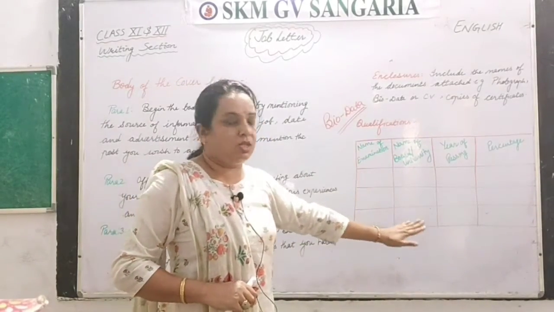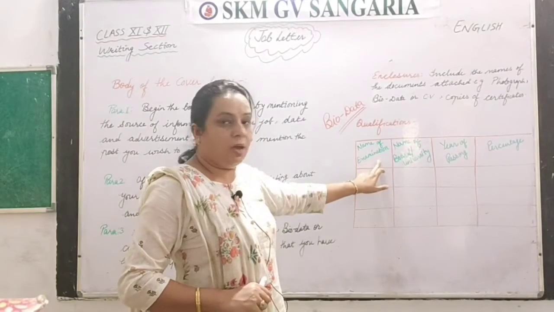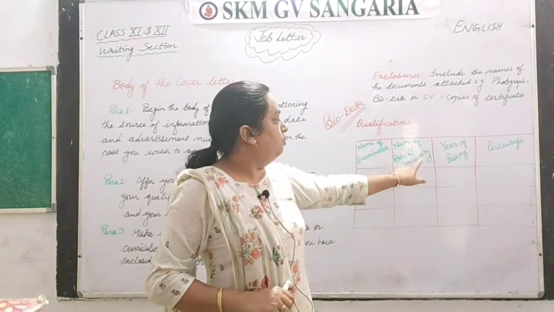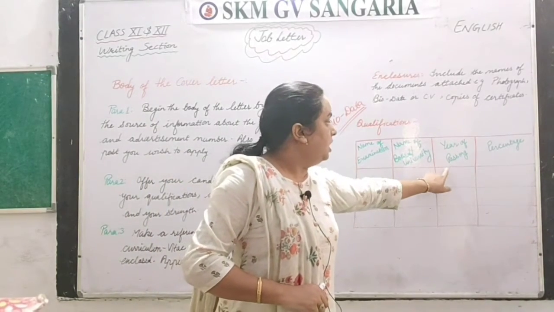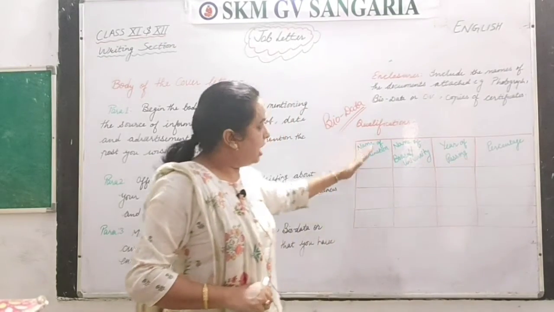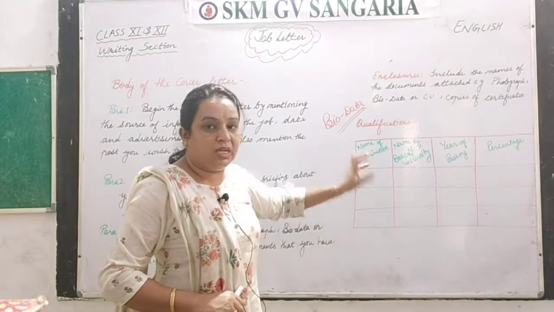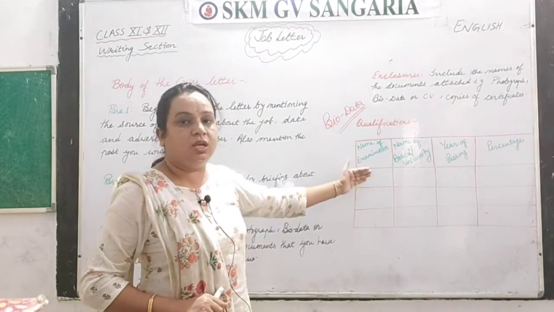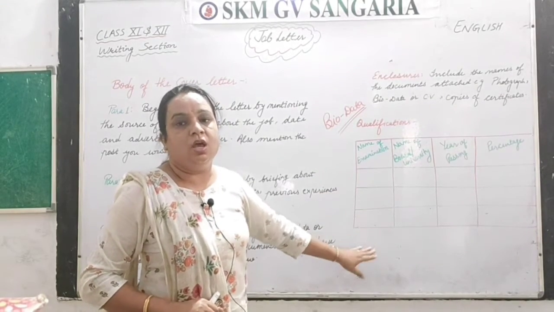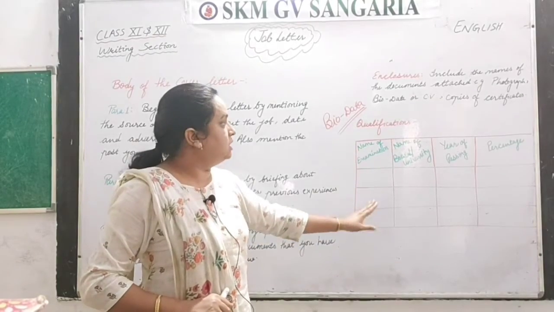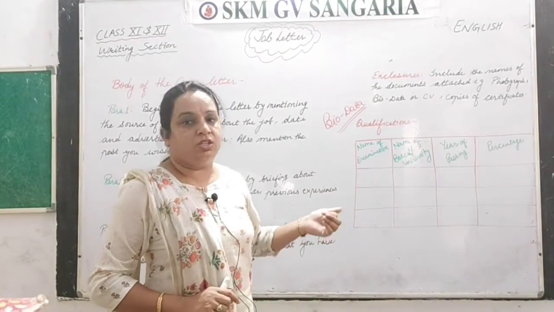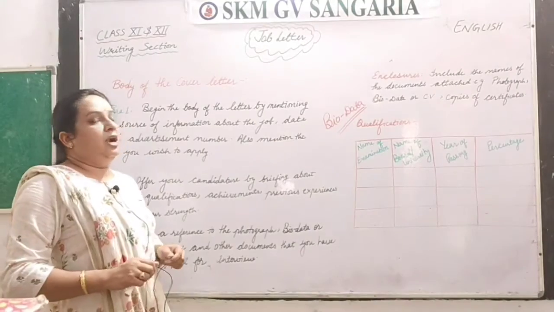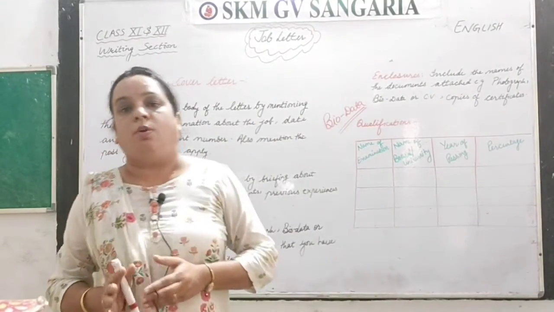You will make a box like this: name of examination, name of the board and university, year of passing and percentage, and in decreasing order you will start giving this information, like your highest degree, then after that and the lowest. So this is all about your qualifications and the format and style of a job letter.